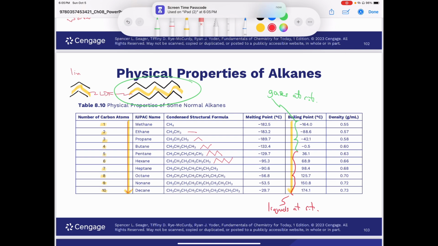But let's say you had a piece of Velcro that was 6 inches long. It's still the same Velcro force holding the two pieces together, but it's going to take you more energy to pull it apart. That's the rationale I use for hydrocarbons. As the chain gets longer, it's the same London dispersion forces, but they're additive. So if the chain is longer, it's going to take more energy to separate the molecules. Therefore, as the chain length increases, we're going to have higher boiling points, higher melting points, and densities increase as well.